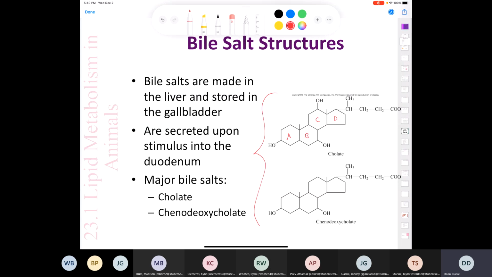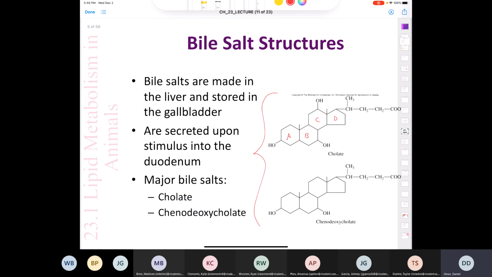Bile salts are made in the liver, stored in the gallbladder, and are secreted upon stimulus into the duodenum. So when fat arrives in the duodenum, which is basically the start of the small intestine, that triggers a signal for these bile salts to be released. Okay, and what do you see here?